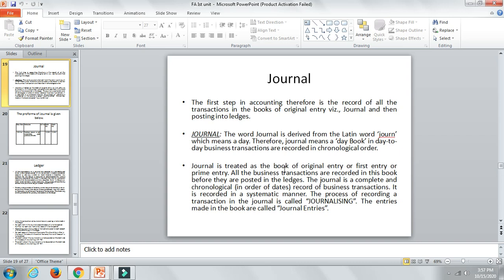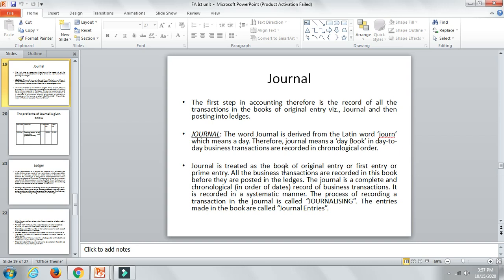In it, day-to-day business transactions are recorded in chronological order. That means daily transactions will be recorded chronologically, first come, first served. Once the transaction is recorded, it will be posted according to that time and date. So, first come, first served. That is basically known as chronological order.